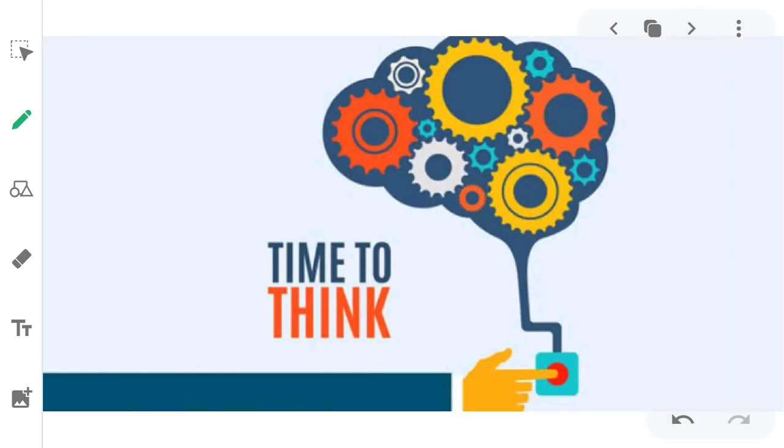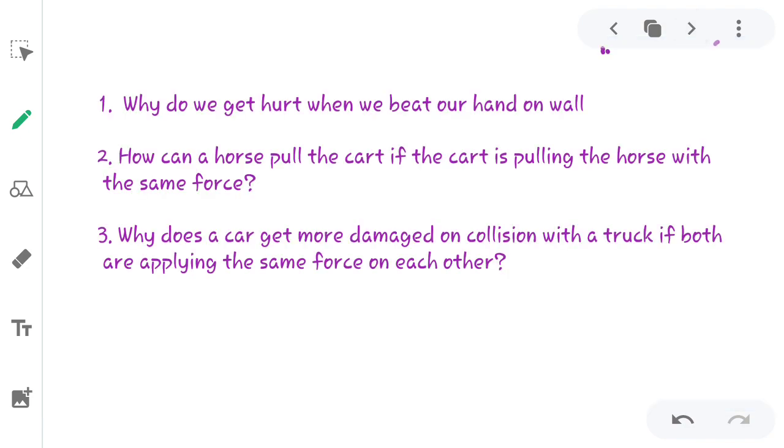What are they? So you just think: how is it possible for the horse to pull the cart if the same force is applied by the horse and the cart on each other? Okay, when we beat our hand on the wall, why do we get hurt?